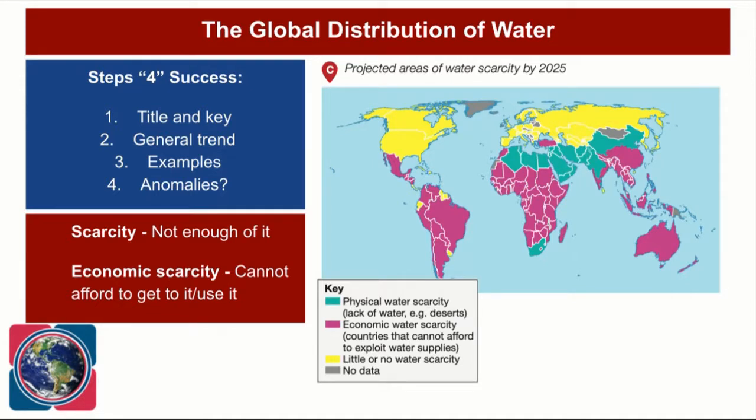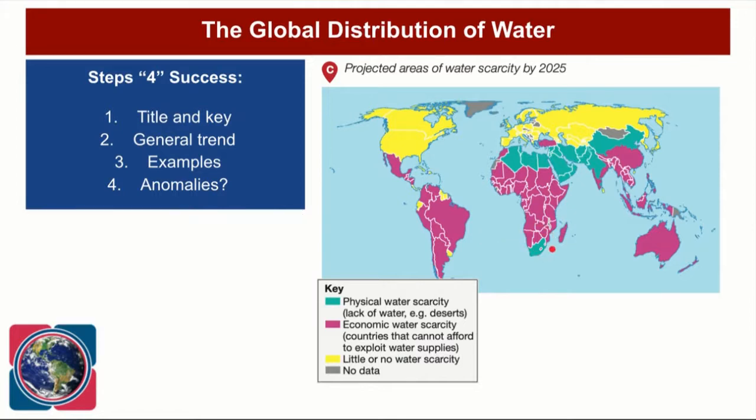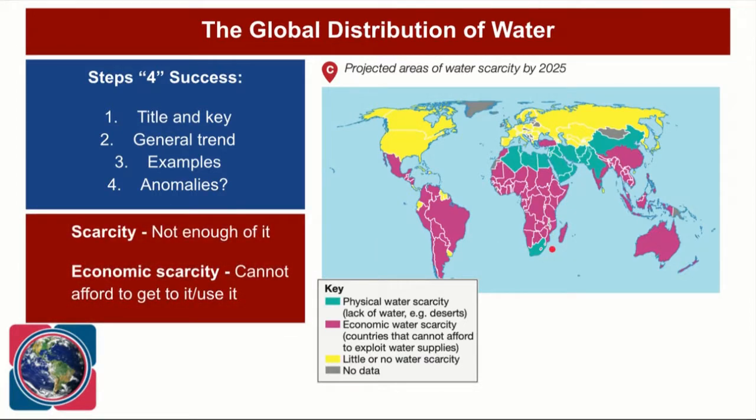So if we go through our steps for success, let's look at the general trend. In general, the Northern Hemisphere suffers from little or no water scarcity. If we look at Europe again, little or no water scarcity, plenty of water to go around. North America, little or no water scarcity, and it's the same across Russia. If we start looking at the areas where we've got physical water scarcity, we're talking about this band here where we've got lots of deserts. So we've got the Middle East and Northern Africa, also South Africa as well, where there's physical water scarcity. The water physically doesn't exist, so you can't get to it.